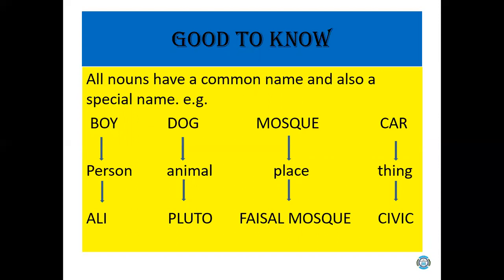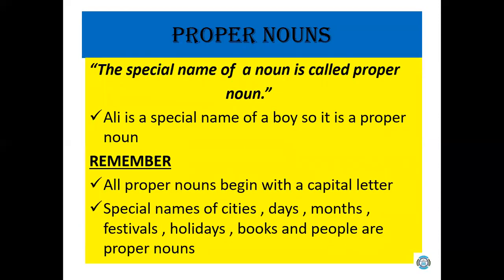Okay. So here is the definition of proper nouns. Let's see in detail what proper nouns are. The special name of a noun is called a proper noun. Like Ali is a special name of a boy, so it is a proper noun. It's better to remember that all proper nouns begin with a capital letter.